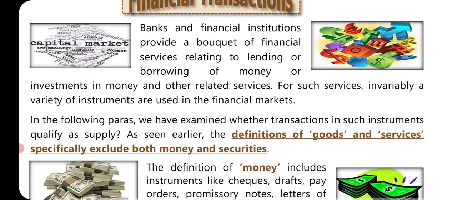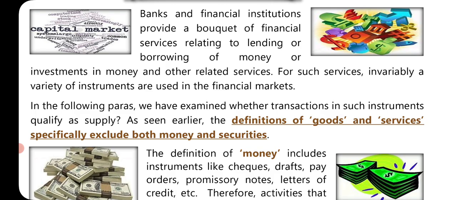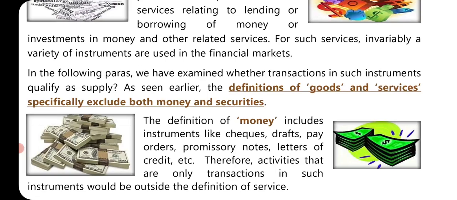Yeah, next. Financial transactions. Banks and financial institutions provide a bouquet of financial services relating to lending or borrowing of money or investment in money and any other related services. For such services, invariably a variety of instruments are used in financial markets. In the following paras, we examine whether transactions in such instruments qualify as supply. As seen earlier, the definition of goods and services specifically excludes both money and securities.